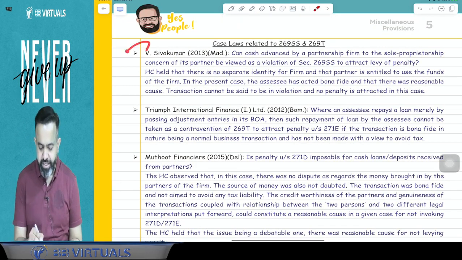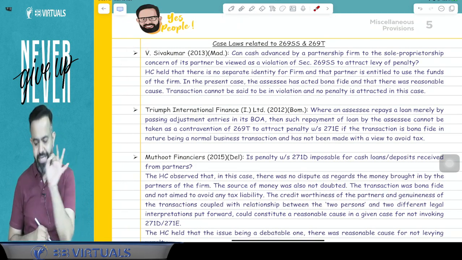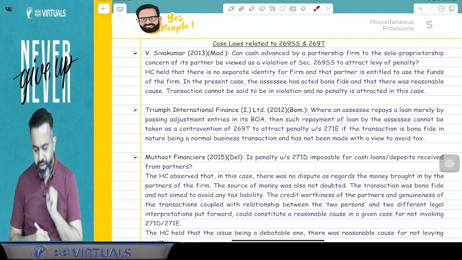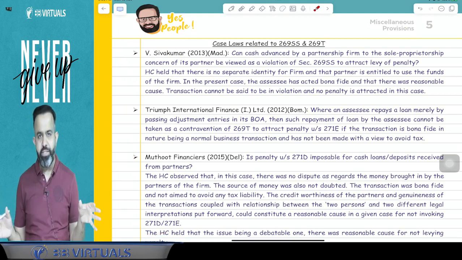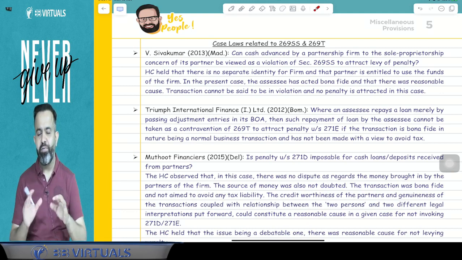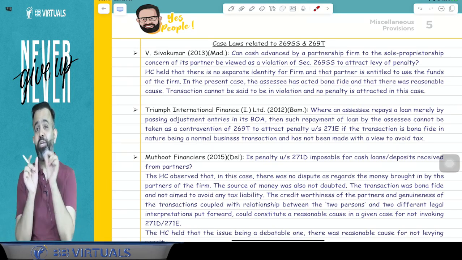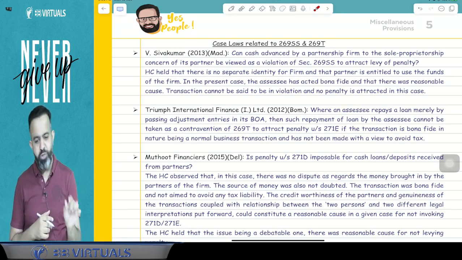Summary: these three case laws are about 269SS and 269T. After reading the three case laws, we will be able to conclude that if there is a genuine loan, even if it is a cash loan, then section 269SS or 269T is not applicable.